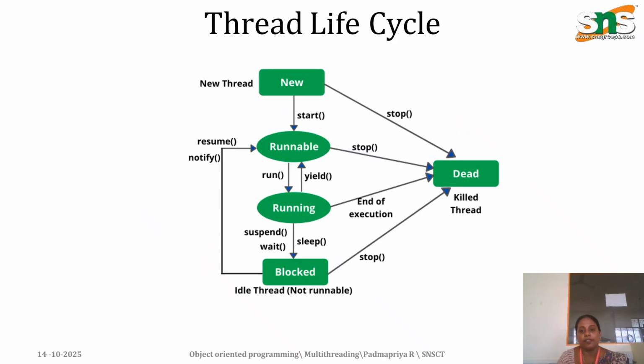This is the thread life cycle. We already discussed it in the previous session. When a new thread is created, it is in the new state, and the next state is the runnable state. When it gets the resources, it is in the running state. Blocked means the particular resource is not available for that thread. Once the thread's instructions are over, or it is not runnable, it goes to the dead state, either killed or dead. So this is the thread life cycle.